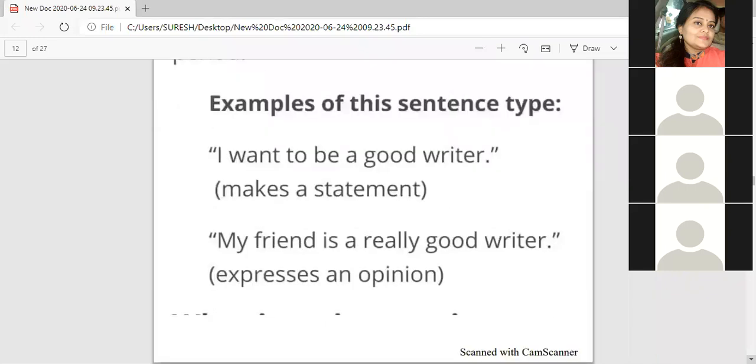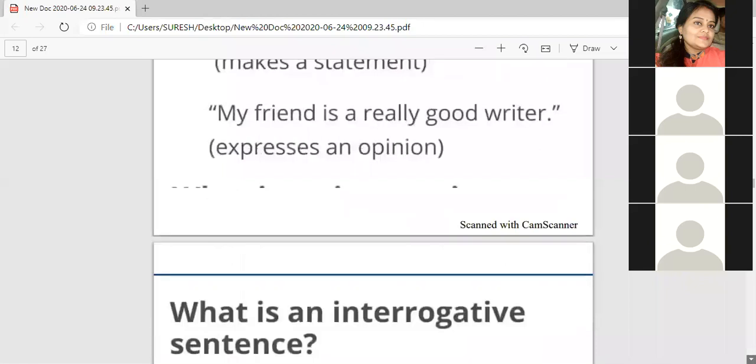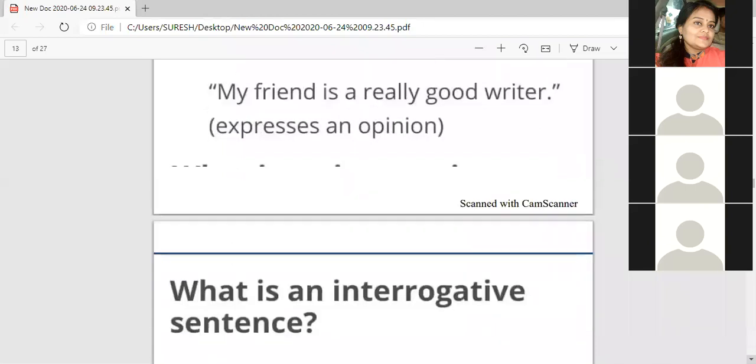Very good. You are declaring something, simply making statements. So the statements or assertive sentences end with which punctuation mark? Full stop. Very good.